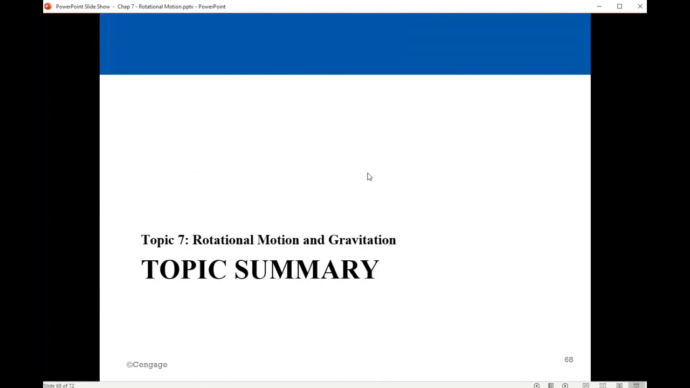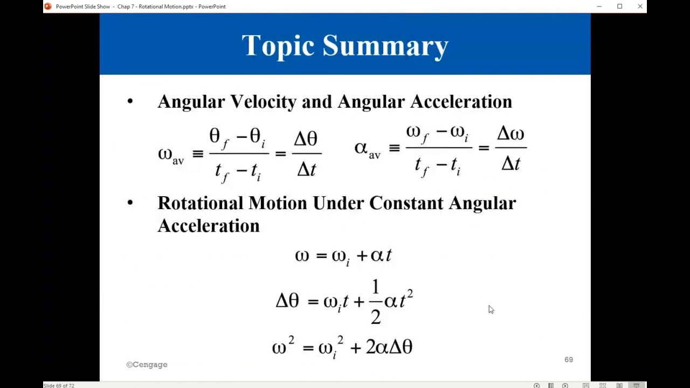We are done with this chapter. We learned about rotational motion. We learned simply to replace v by omega, x by theta, and a by alpha, and to use the kinematic equations that we learned earlier in the course. We have a new set of kinematic equations for rotational motion. Omega equals omega initial plus alpha t, and the angular displacement is omega initial t plus half alpha t squared, and final angular velocity squared equals initial angular velocity squared plus 2 alpha delta theta.